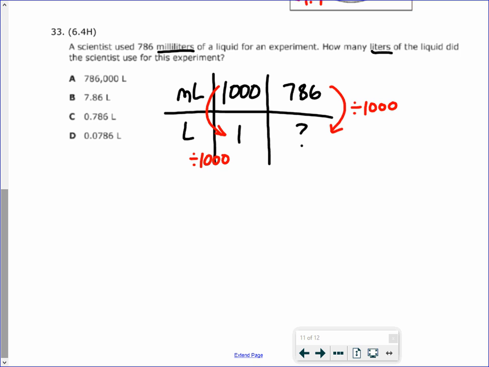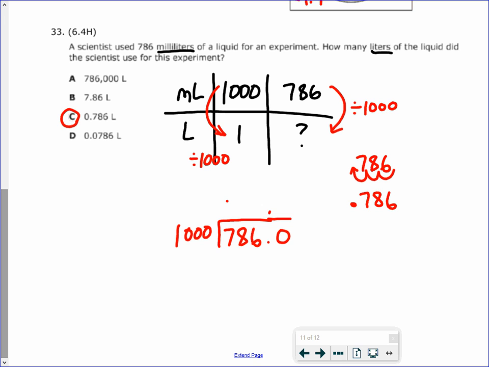You'll move 786 three times to the left, and that would be your answer. If you don't know that, you would need to divide it by 1,000. So 786 divided by 1,000.